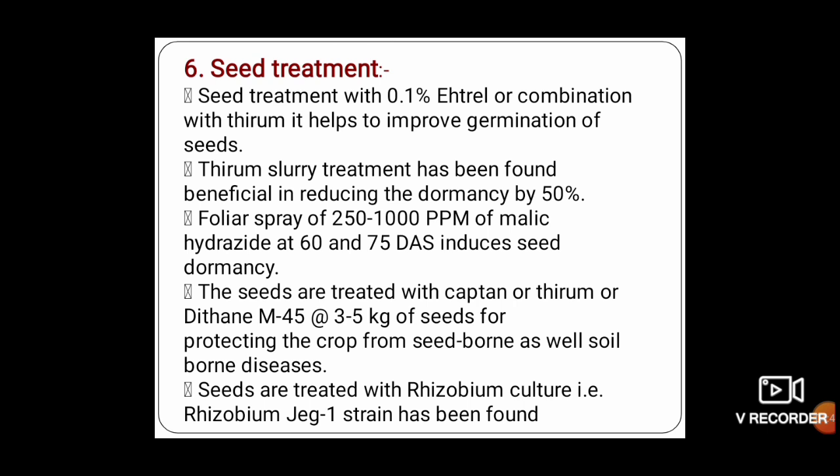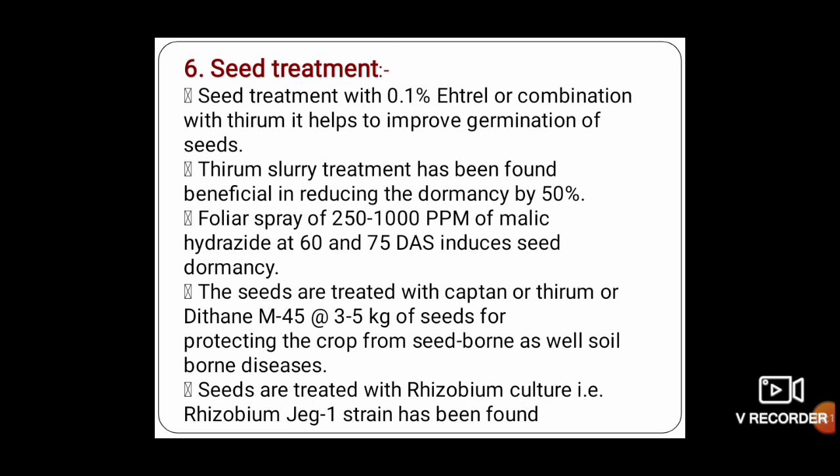Seed treatment. It is treated with 0.1% Ethrel or in combination with thiram, which helps improve the germination of seed. Also, thiram slurry is used, which helps in reducing the dormancy by 50%, and a foliar spray of maleic hydrazide is given at 60 to 70 and 75 days after sowing, which induces seed dormancy at the rate of 250 to 1000 ppm.